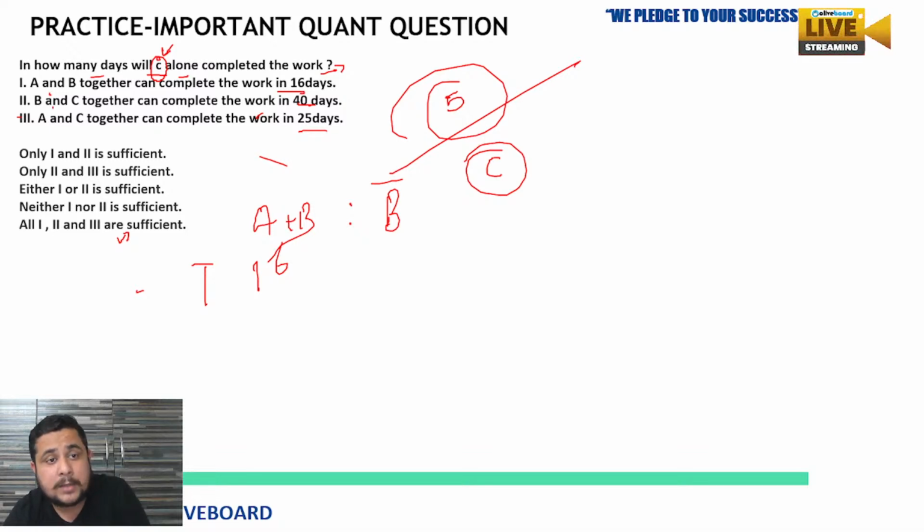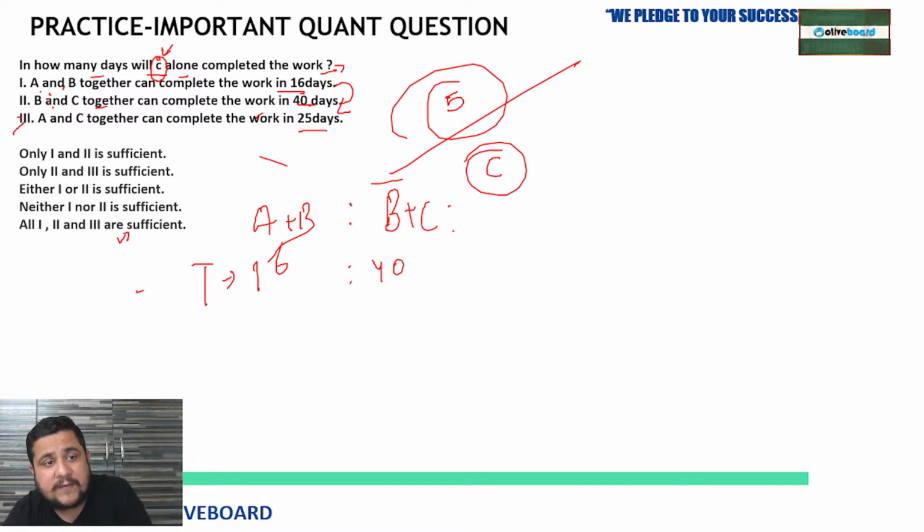Now the second. B and C together can complete the work in 40 days. So B and C will complete the same task in 40 days. Fine, we can put 40 here. But by this also we are not getting the answer. Even if we include the first and second together, we also cannot get the answer, because only A plus B and B plus C are given. So by this we will not get it.